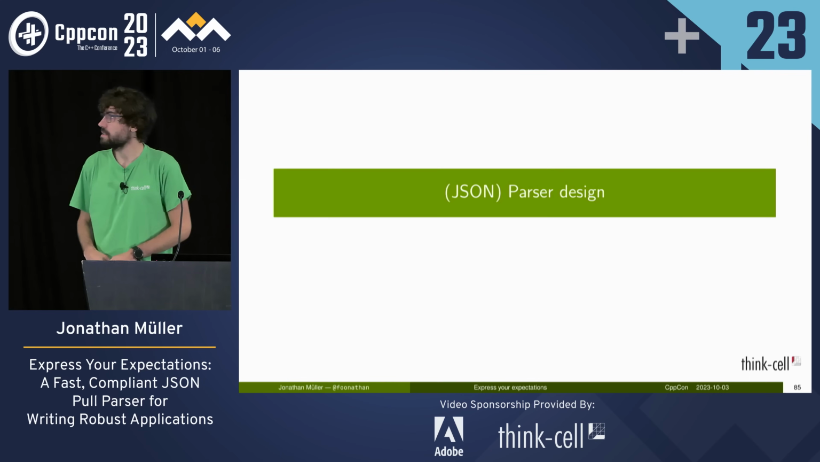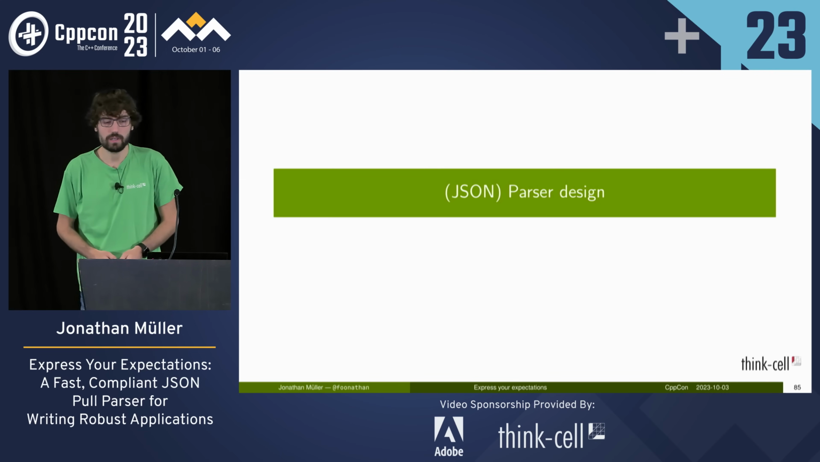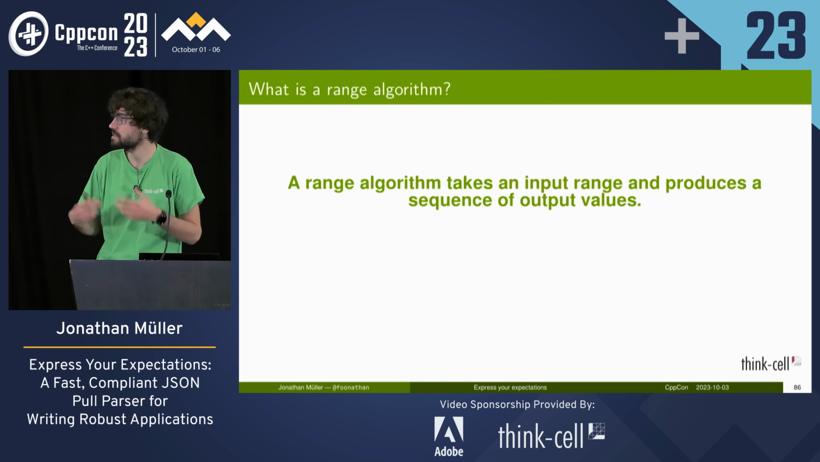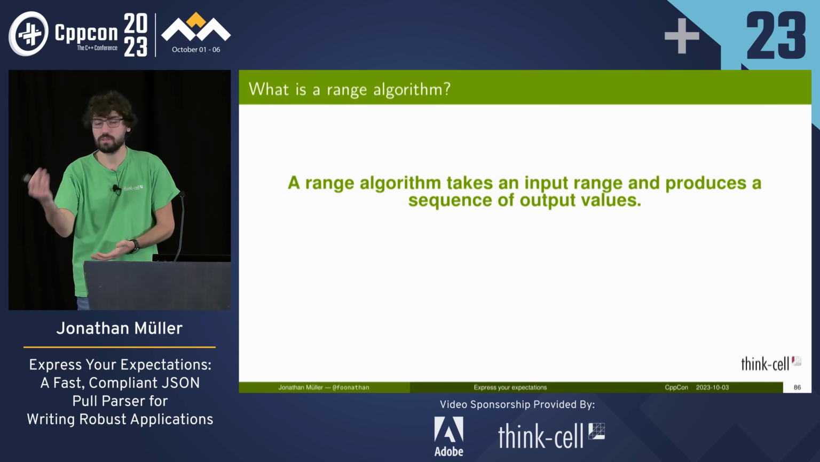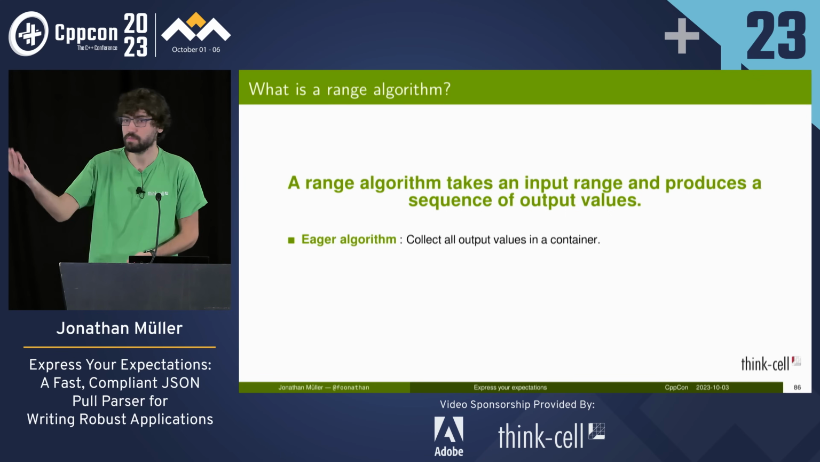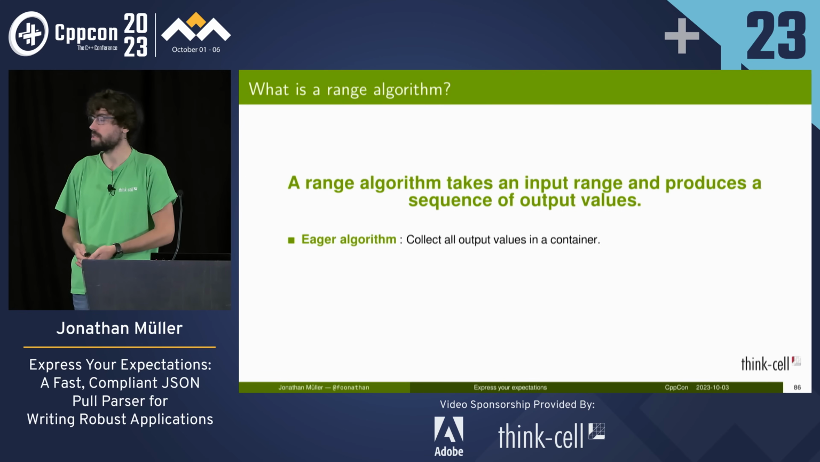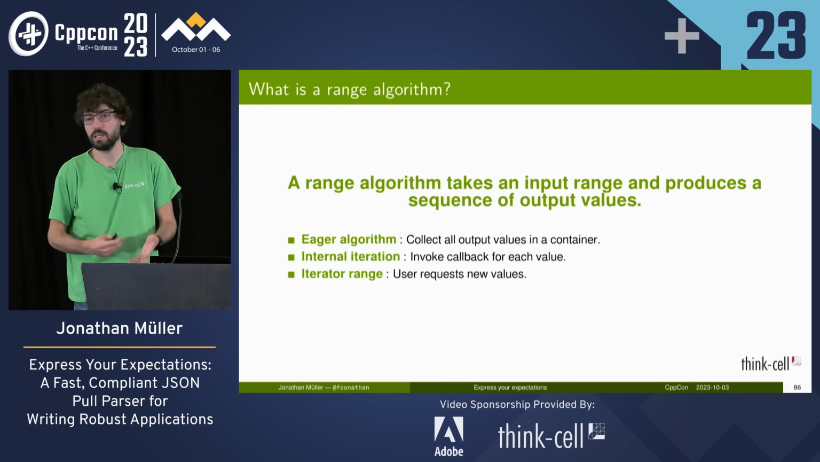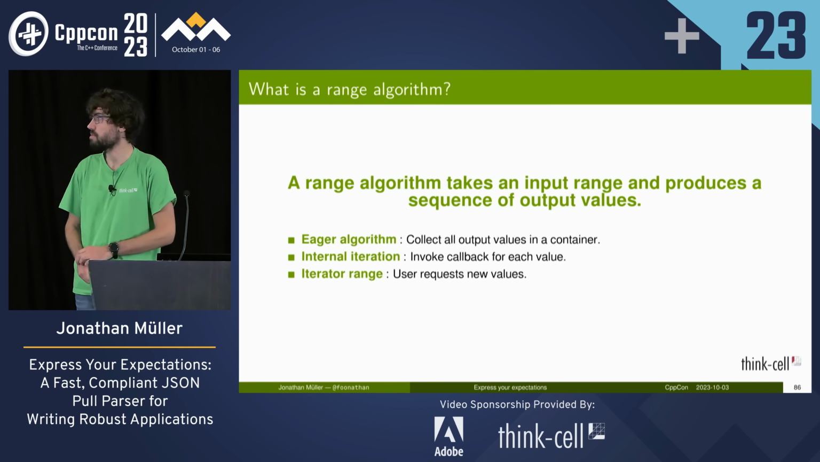So with that, let's do a recap and look at parser design. What have we learned? We've learned that a range algorithm takes an input range and produces a sequence of output values. We can have eager algorithms like the C++98 ones that collect all output values in a container. We can use internal iteration where we invoke a callback for each value as it's computed. Or we can use an iterator range where the user actively has to request a new value.